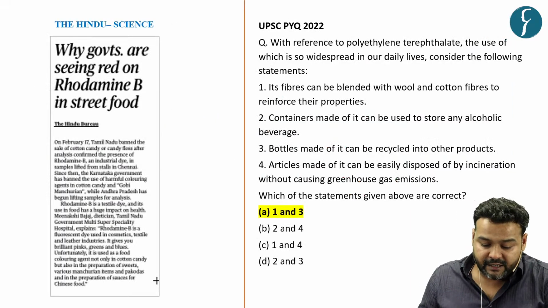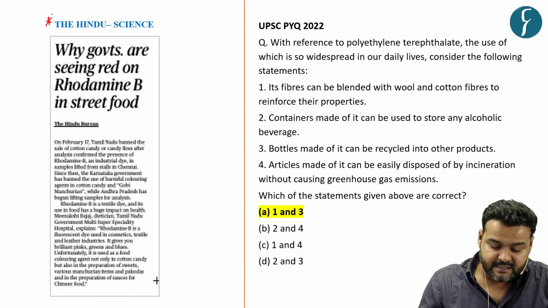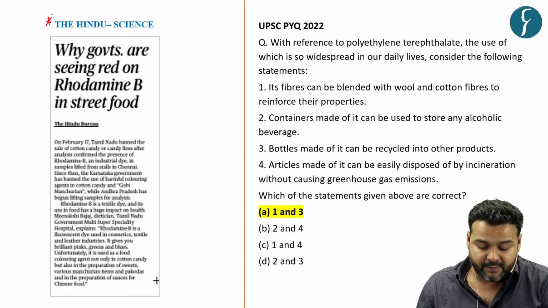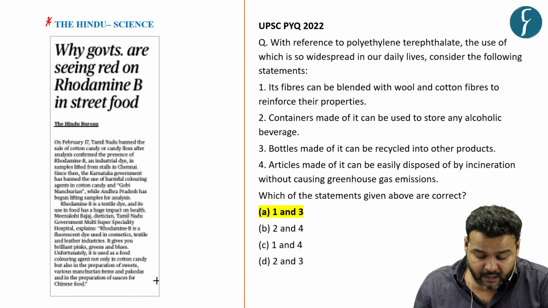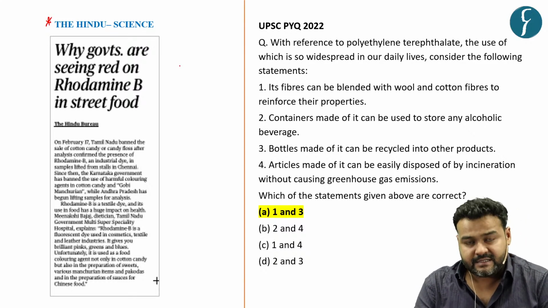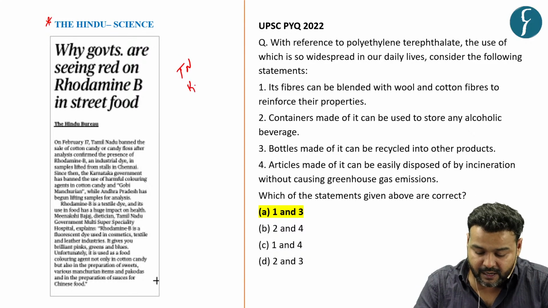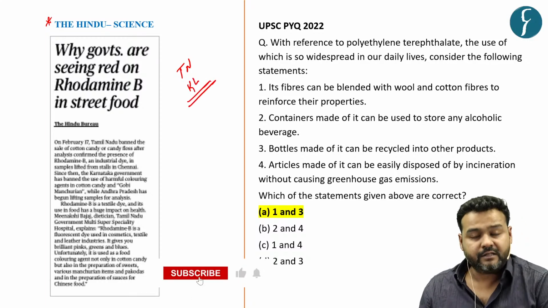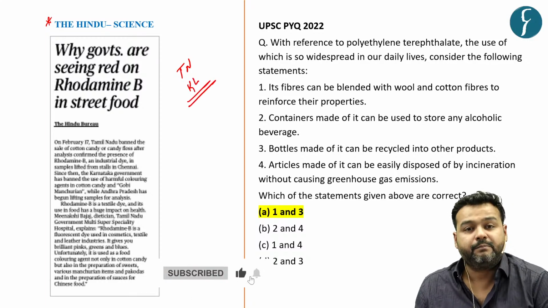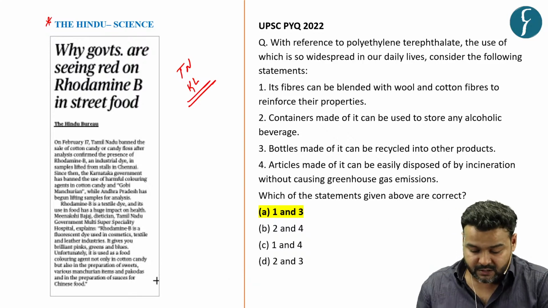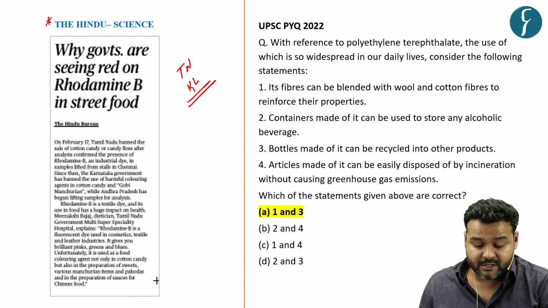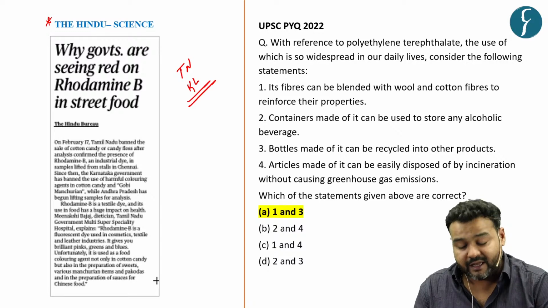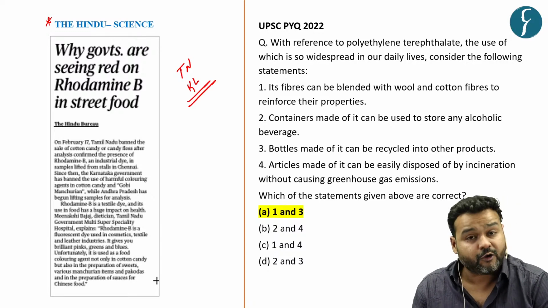Now, this news article featured on the page Hindu Science talks about a chemical, Rhodamine B. Recently, various state governments, including Tamil Nadu and Kerala, have banned the use of Rhodamine B because by all norms, this is not good for human health.